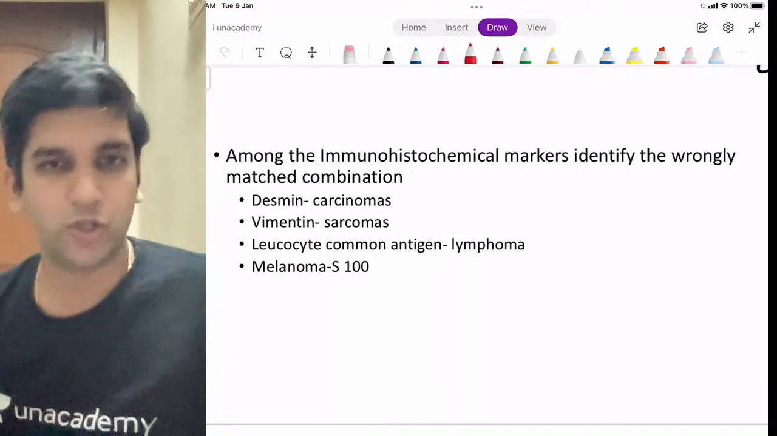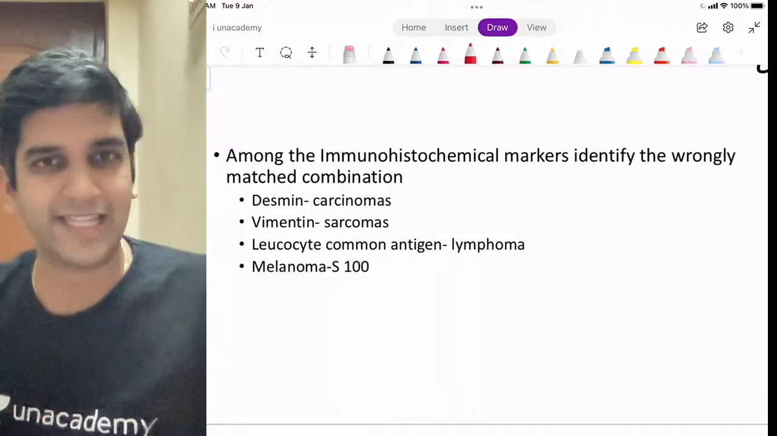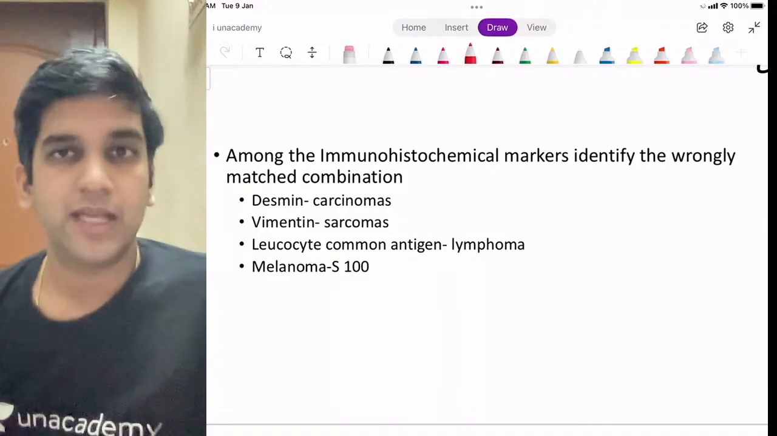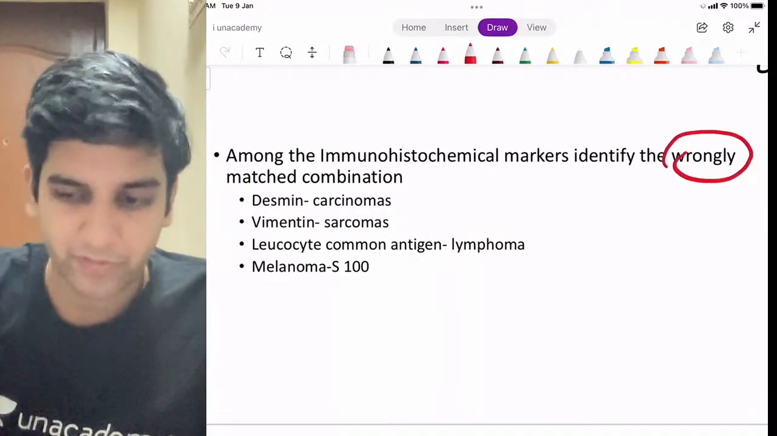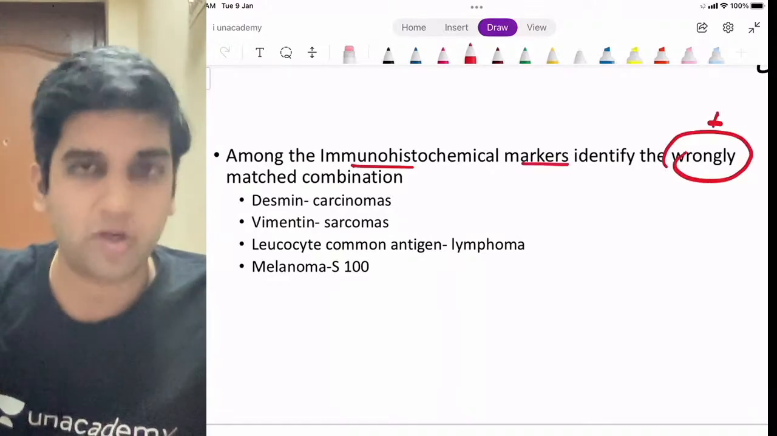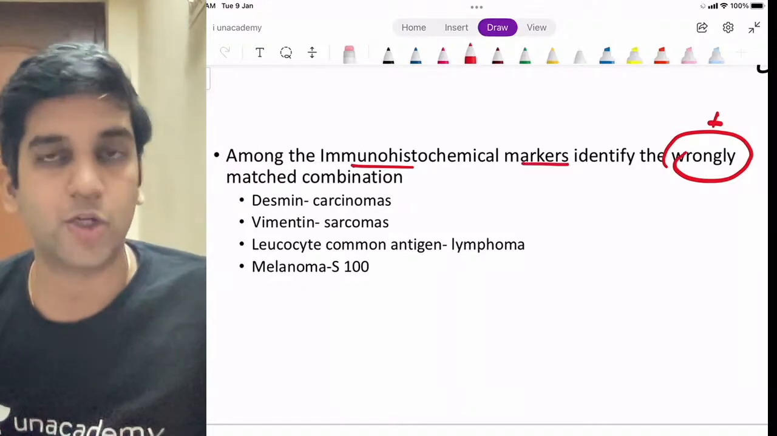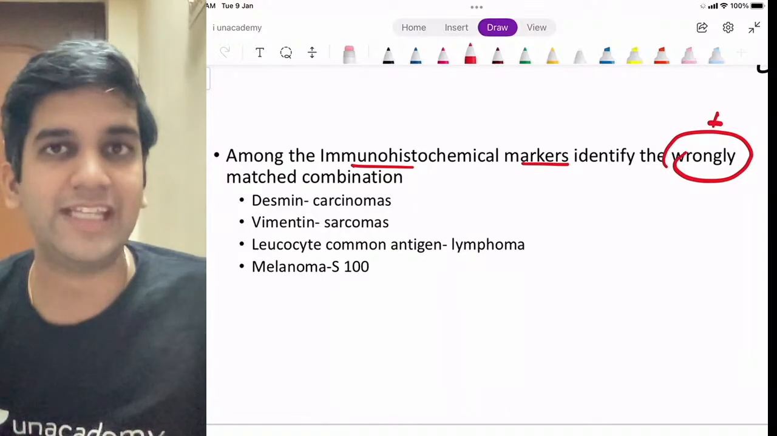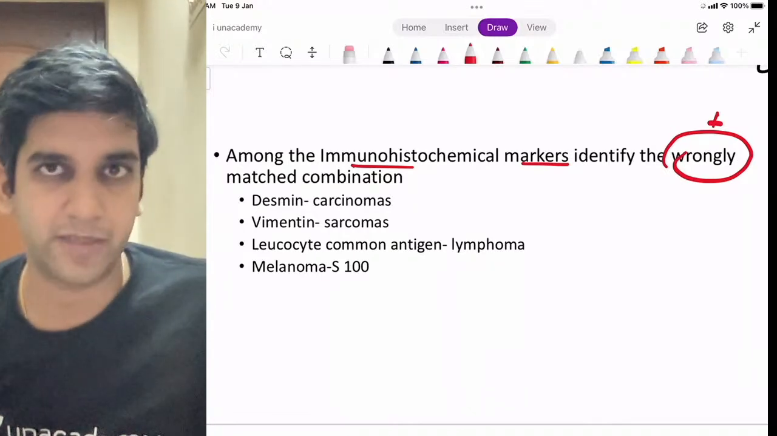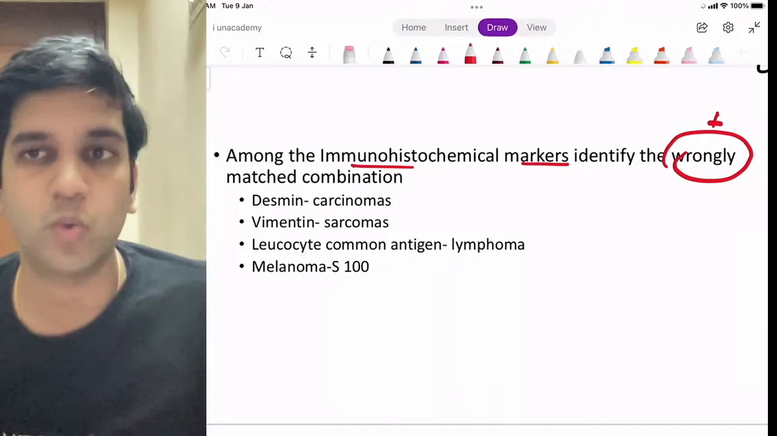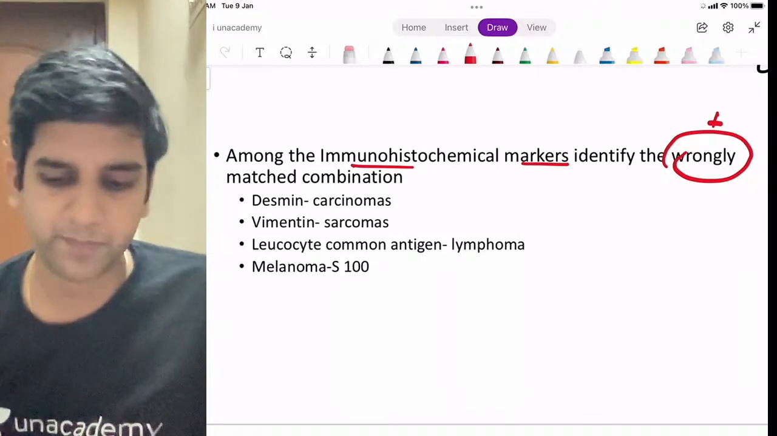There are a few things which I want you to understand here and extrapolate. The answer is very simple. If you have not read this, you just saw the immunohistochemical combination and went to the options without reading, wrong answer, wrong match. You have to make sure in your exam you read the question correctly, because it is a silly mistake, which I don't want any of you to make in the real exam, right?